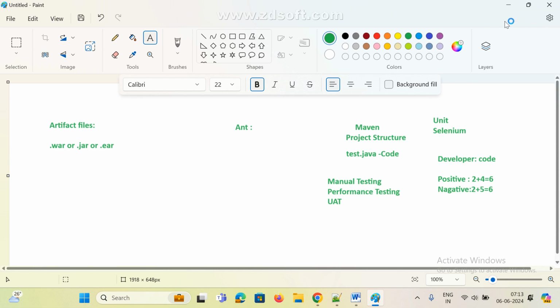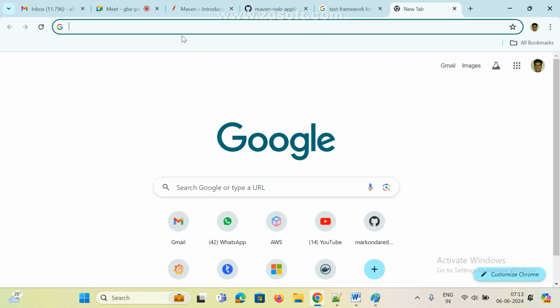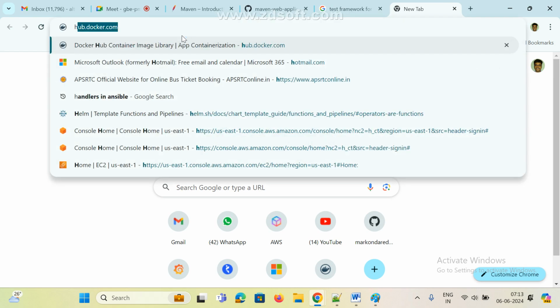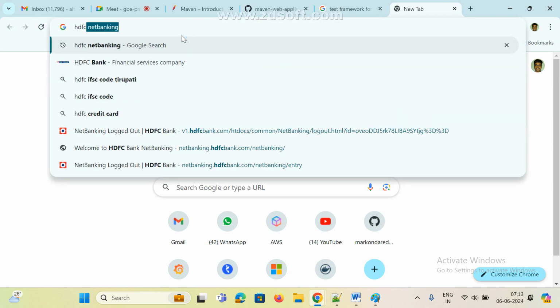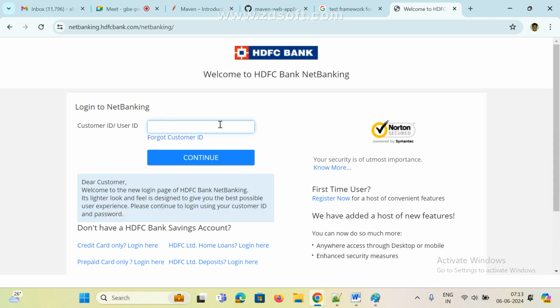Manual means, for example, if they developed any page, first they check manually what the inputs are. For example, HDFC net banking. Testers, what will they do? They give a customer ID, they give a user ID, and they try different scenarios. They are testing. This is manual testing.